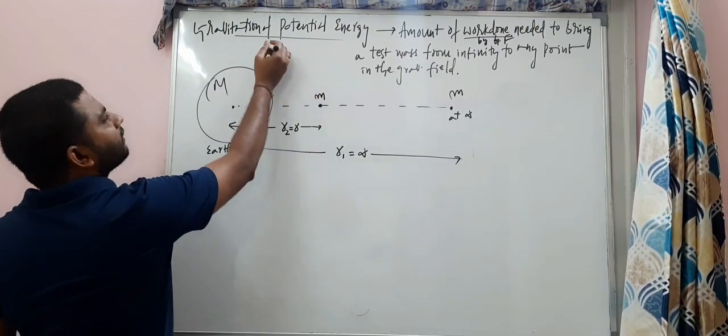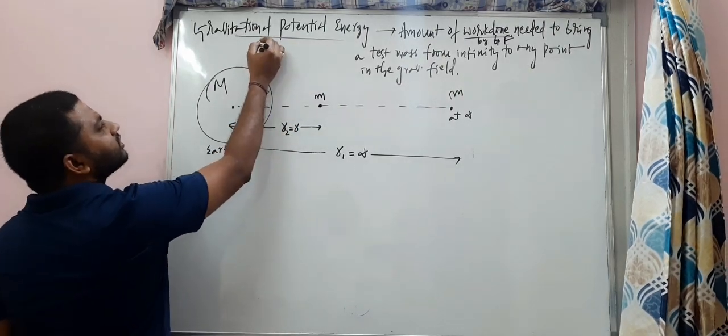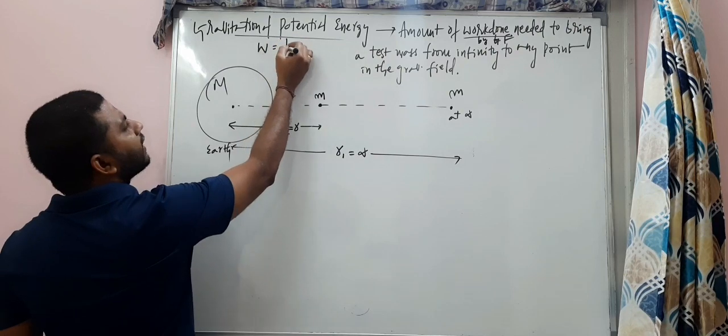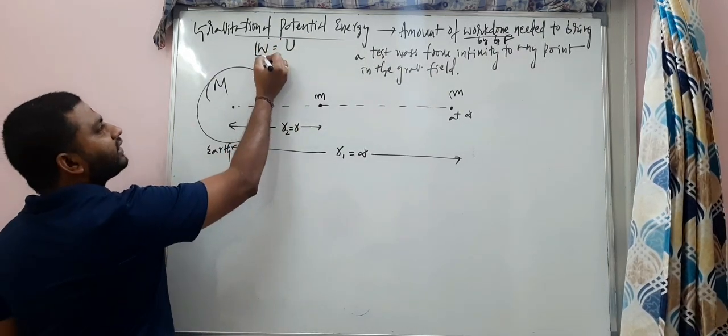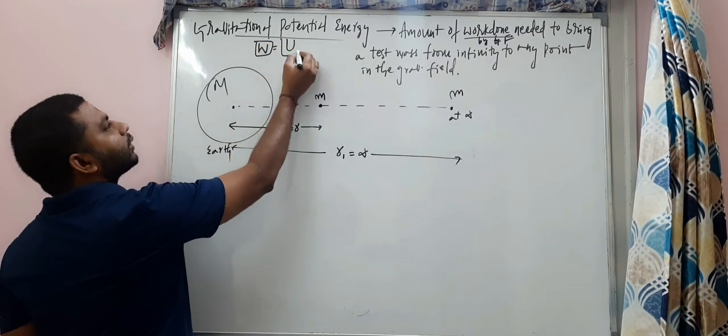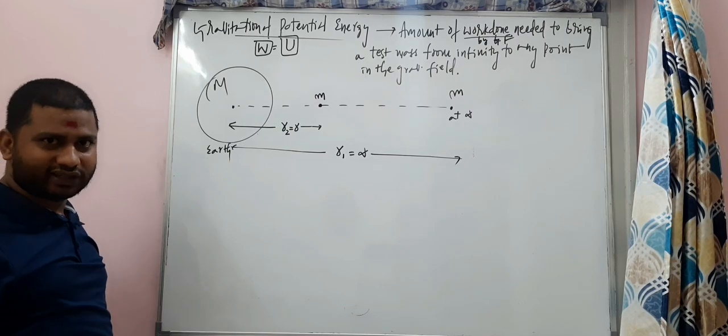Okay. So from the statement, what should we understand? Gravitational potential energy is denoted with the symbol U, my dear students. Work done by the gravitational force will be stored as potential energy. That's it. Let's move on to the derivation for this.